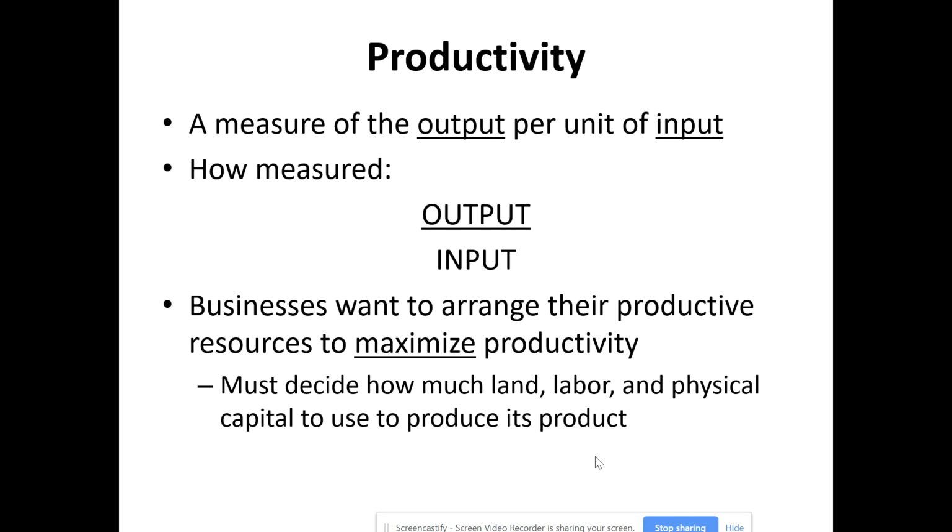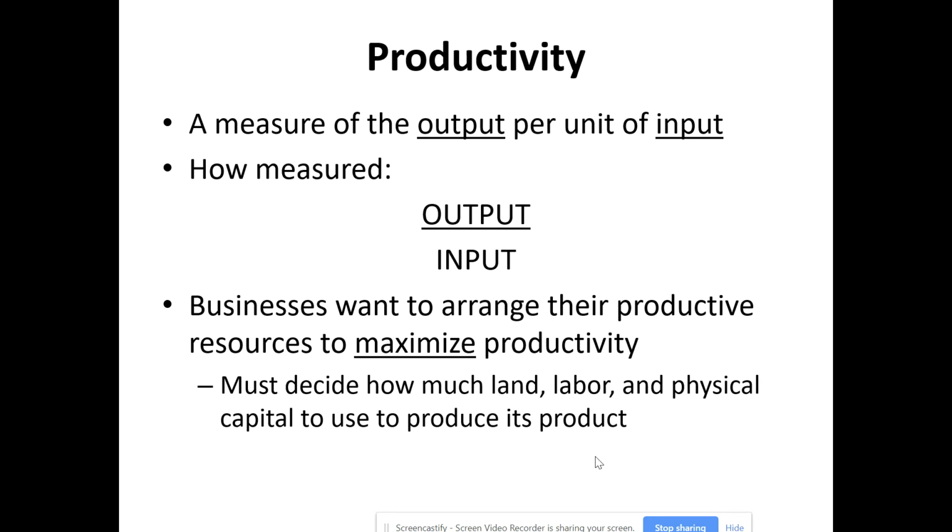It could have been how many books were we producing every 3 minutes. That could be a measure of productivity. How many books were being produced per employee could be another measure of productivity. It's simply some form of output divided by some form of input. So it's items per hour, sales per employee, sales per square foot is another good example of productivity used in retail. Businesses want to be able to arrange those productive resources that we just discussed to maximize their productivity.